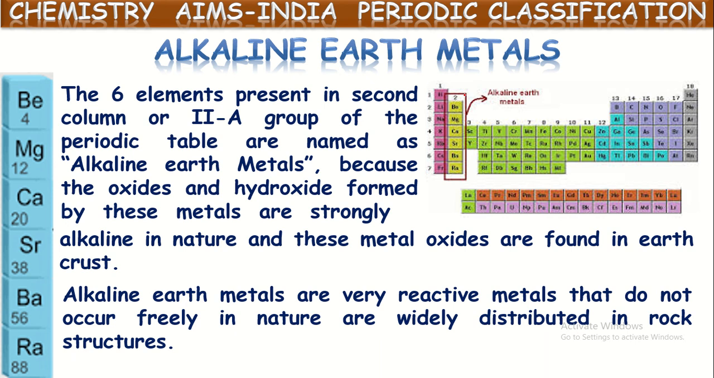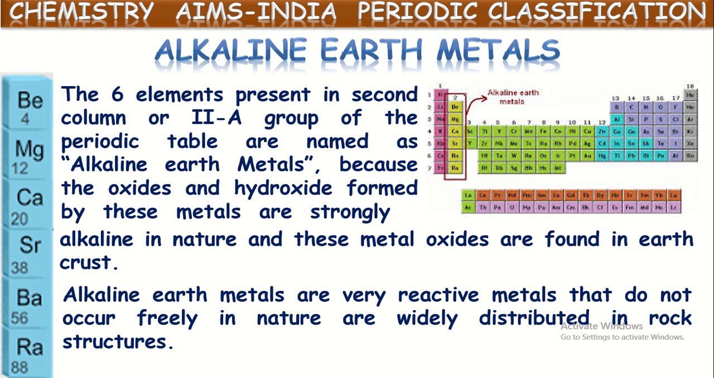Alkaline earth metals are very reactive. Just like the first group elements, these second group elements are also reactive. So these also do not occur freely in nature and are widely distributed in rock structure. They are available in the mineral form only. They won't be available in the free state, as these second group elements are also more reactive, just like the first group.